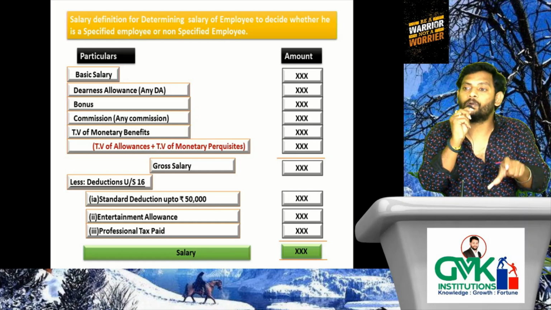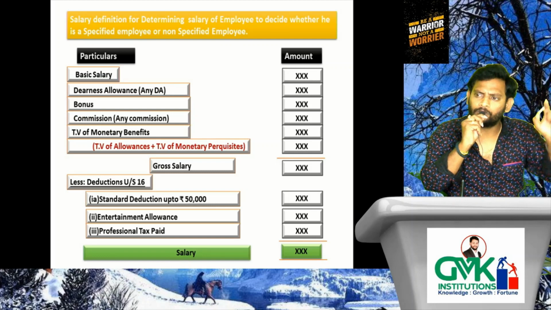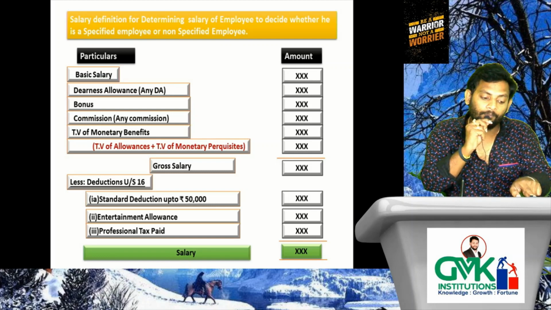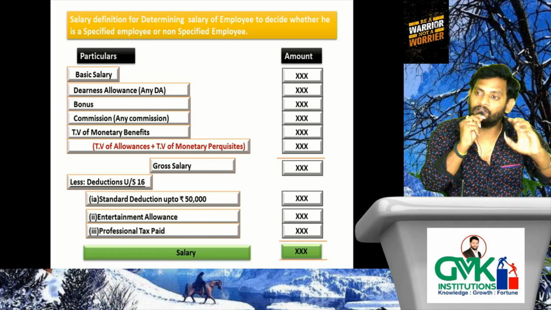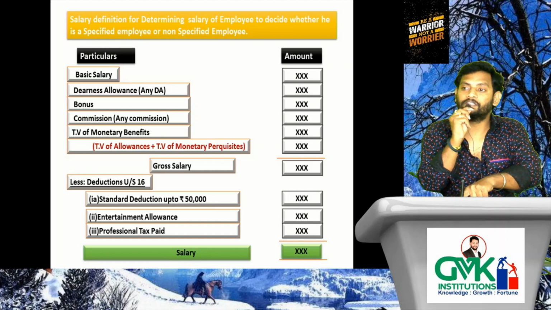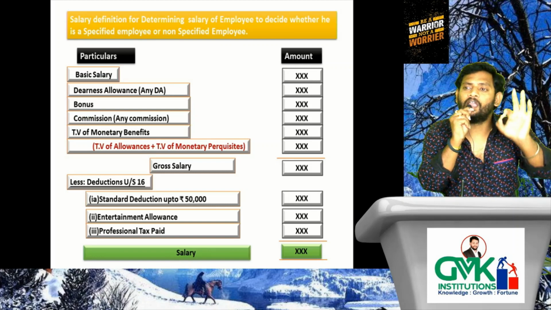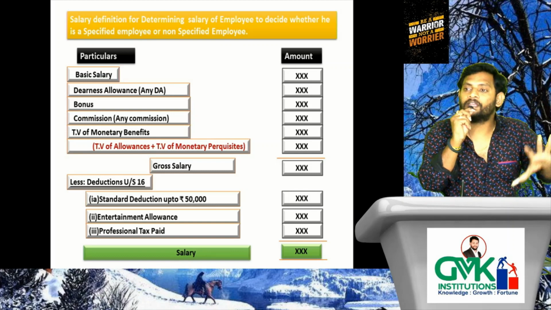TV of non-monetary perquisite. So the only one missing out of 7 items is TV of non-monetary perquisite. What is not to be considered in the salary definition means TV of non-monetary perquisite alone shall be excluded while giving the salary definition here.